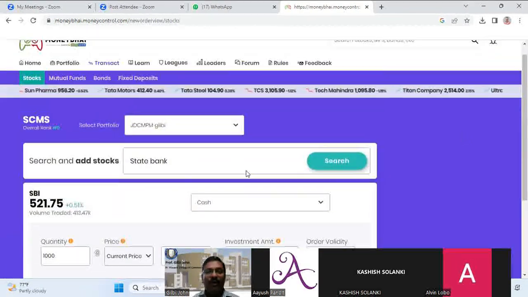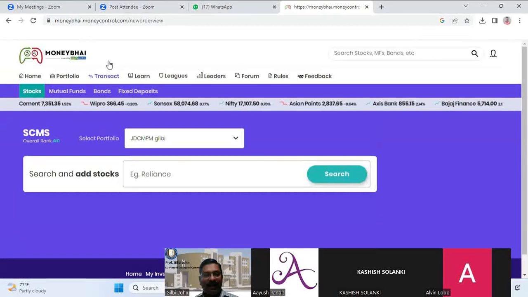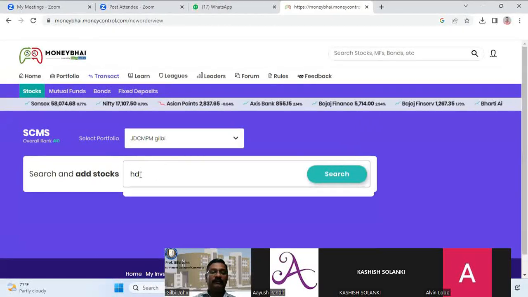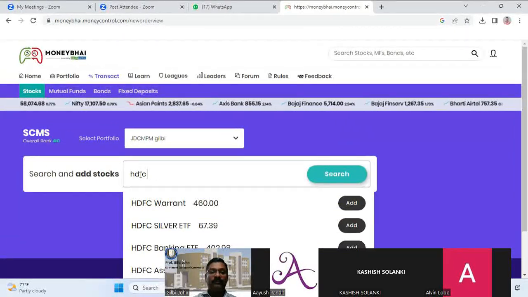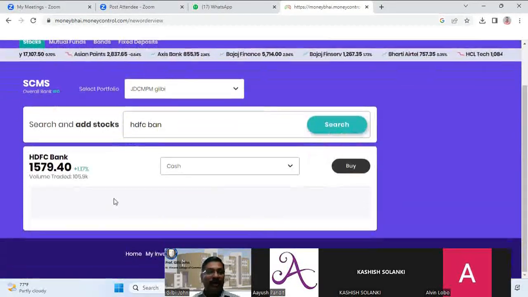Now, what do you have to do? You go to transact, and from your knowledge, let's say you know a few banking companies, find out, for example, HDFC Bank. Okay, you found HDFC Bank, and you just want to buy it.